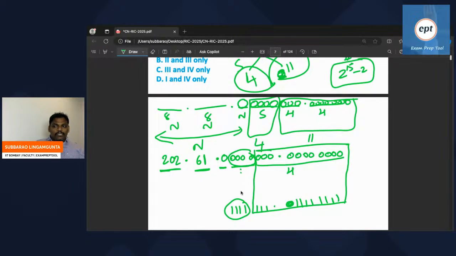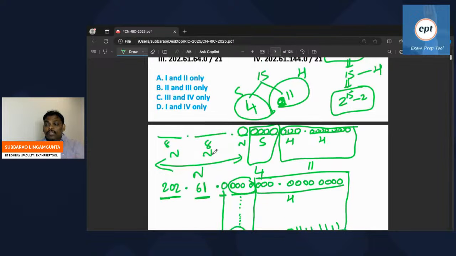How many subnets? 16 subnets possible. Then what about this bit? This bit is anyhow 0, because it is not part of the subnet. It is not part of the host also. It is simply part of the network. So now observe, with the help of the options you can manage.